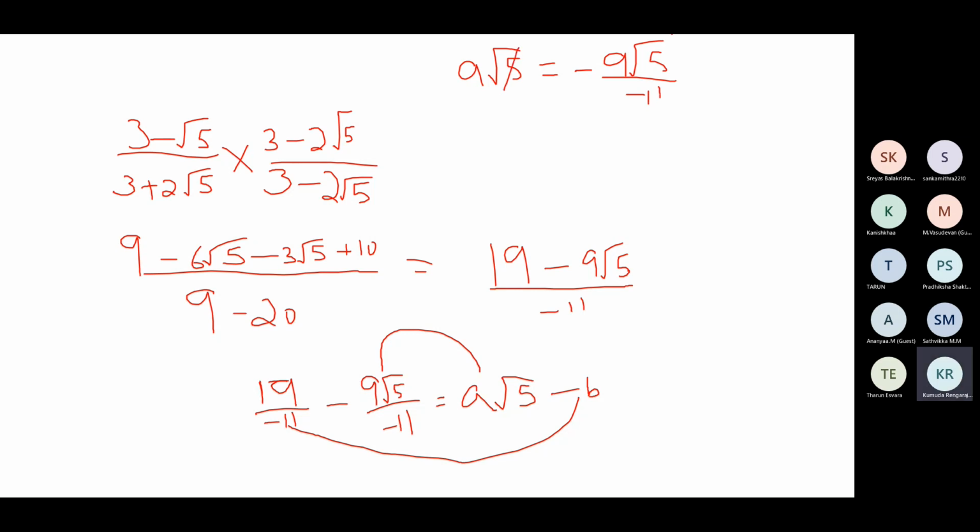So root 5 and root 5 will get cancelled on both the sides. Minus and minus will get cancelled. So a is equal to 9 by 11.